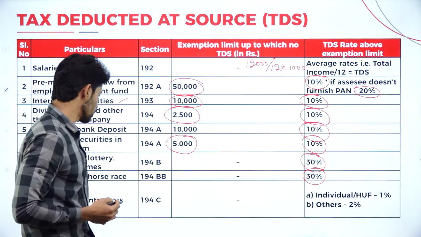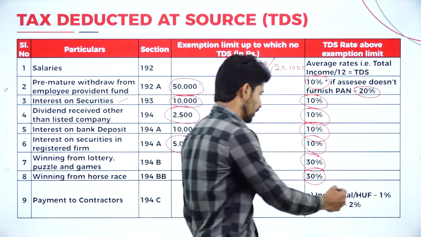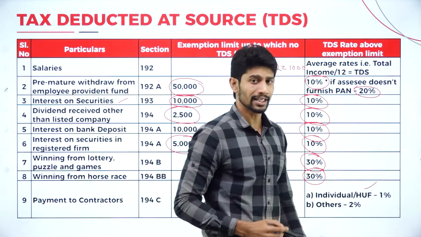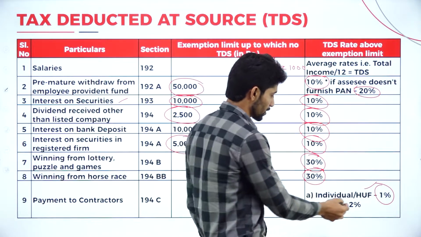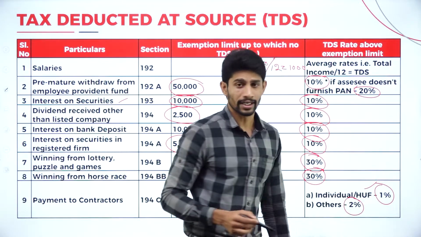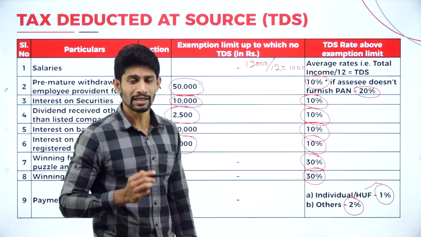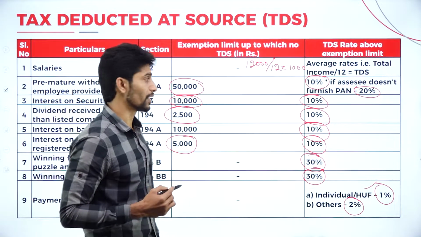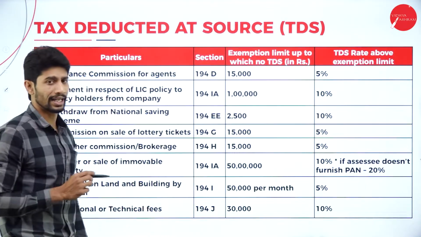Next, payment to contractors. If he is an individual person, then it will be 1% on the total value. If it is for others, like companies, they will deduct 2% TDS from the total value payable to the contractor. Moving forward, next one, insurance commission for agents.